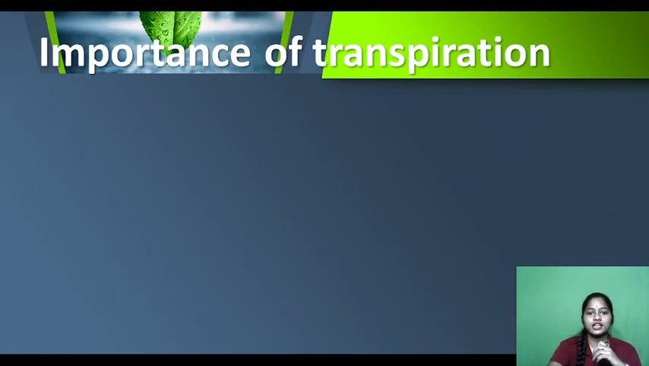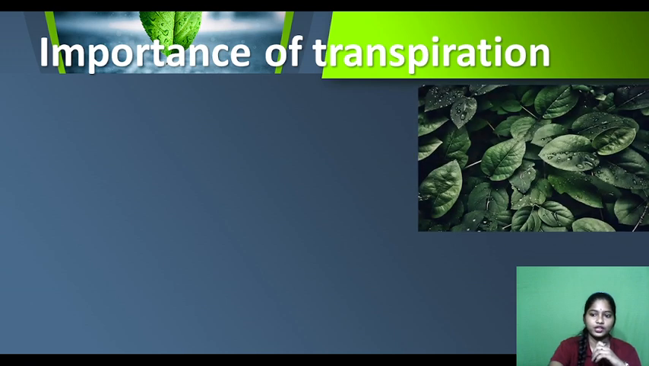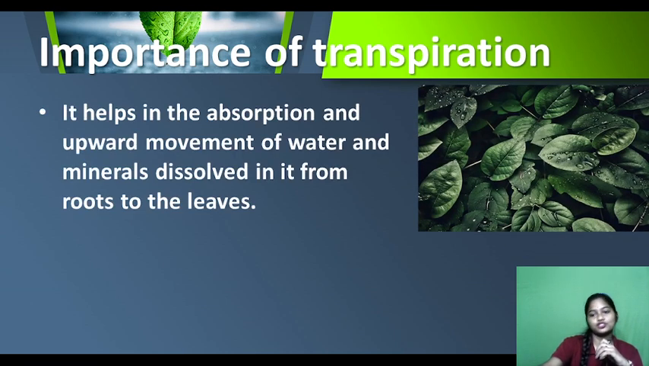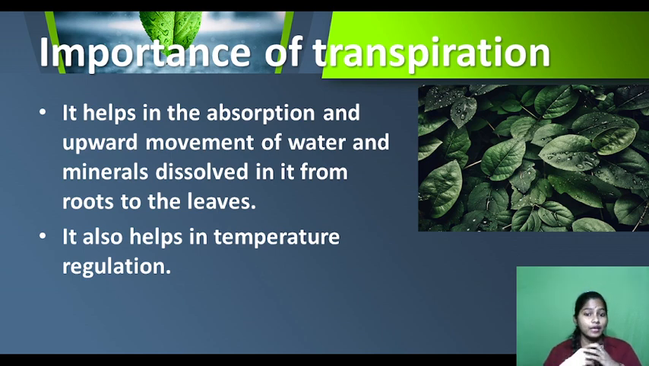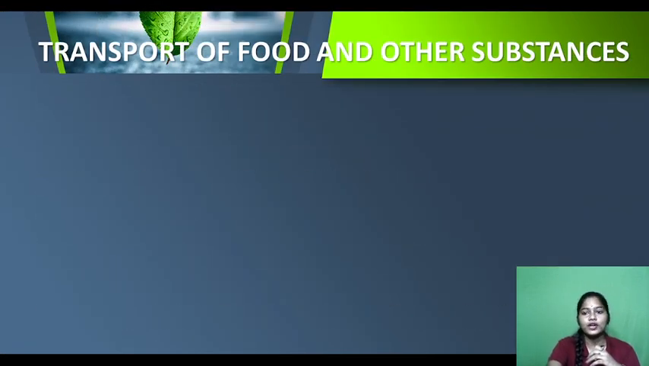So now moving to the next, importance of transpiration. Why is transpiration important? See, there are tiny droplets of water. It helps in the absorption and upward movement of water, which we have just discussed, and minerals dissolved in it from the roots to the leaves. So by this, water and minerals can move to greater heights, and it also helps in temperature regulation. Okay, it helps to regulate the temperature in plants. As we sweat to maintain our temperature, like that we can say that plants sweat, in the process of transpiration. Clear? Yeah.